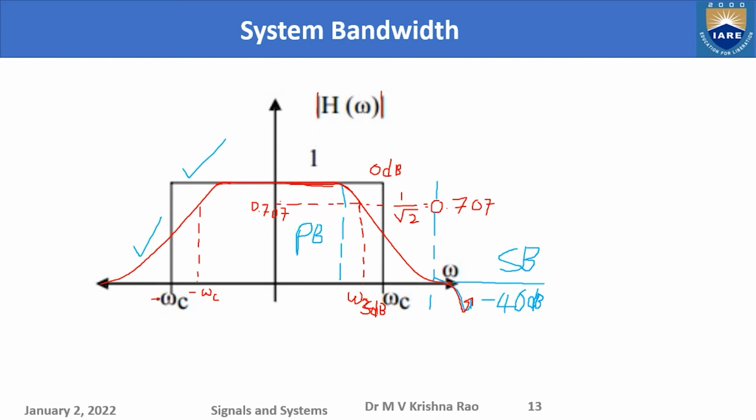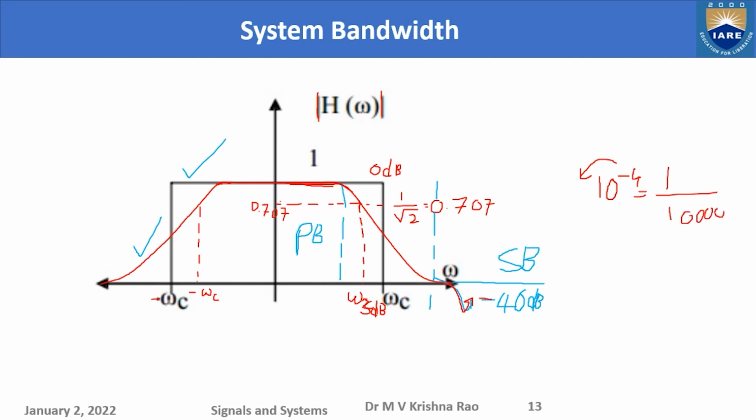You can say the voltage or current of the signal, the amplitude of the signal is attenuated 10,000 times. Okay, that is why 10,000 times. This is nothing but 10 to the power of minus 4. So that's why you get 40 dB. So this is nothing but 1 by 10,000.